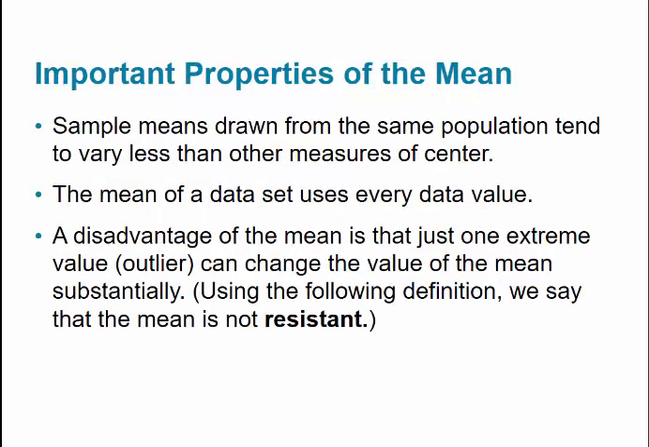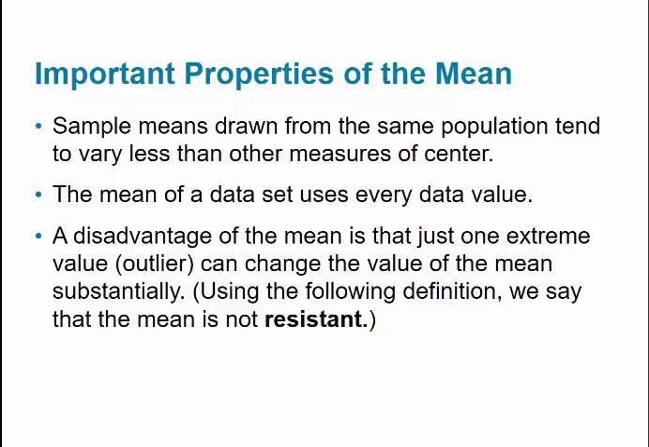Some important properties of the mean. Sample means drawn from a sample population tend to vary less than other measures of center. The mean of a data set uses every data value. One of the disadvantages of the mean is that just one extreme value, an outlier, can change the value of the mean of the data set substantially. Using the following definition, we say that the mean of a data set is not resistant.